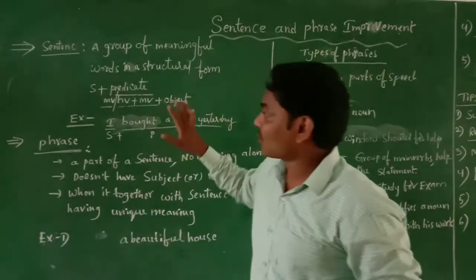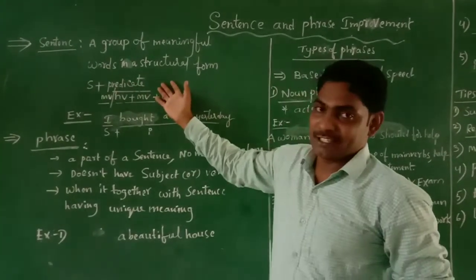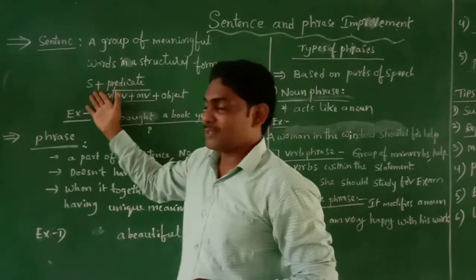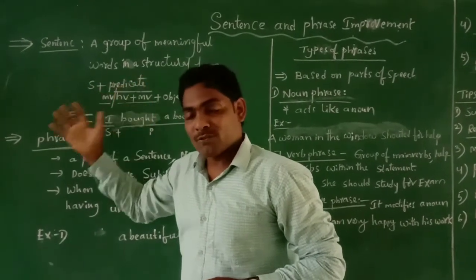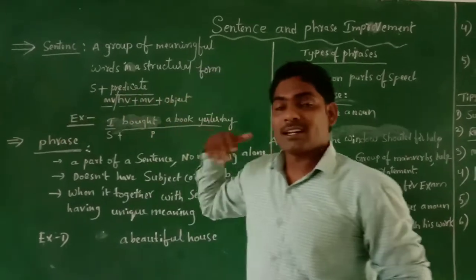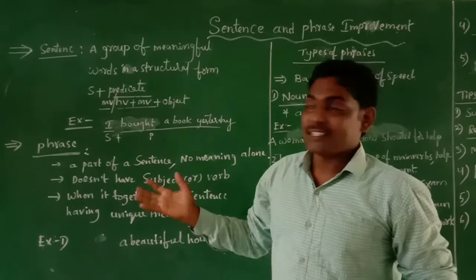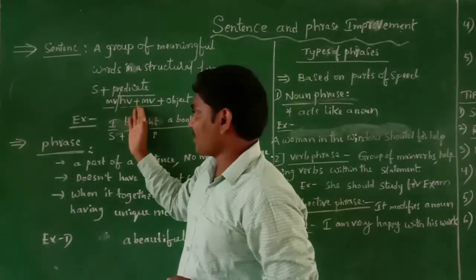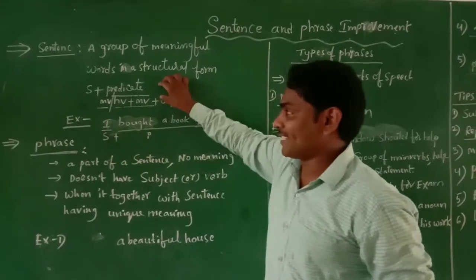One is called the subject and the other is called the predicate. You know very well about subjects. Subjects are nothing but types of nouns. Sometimes kinds of pronouns are called subjects. Then the second part of a statement or sentence is called the predicate.